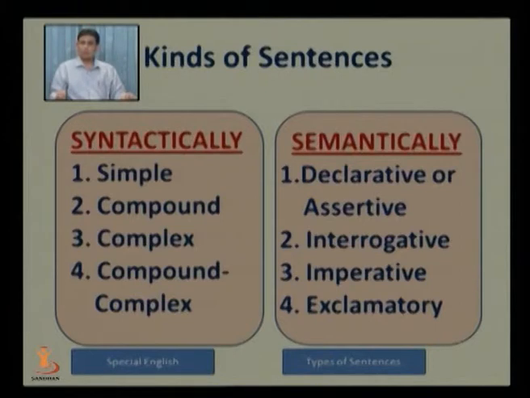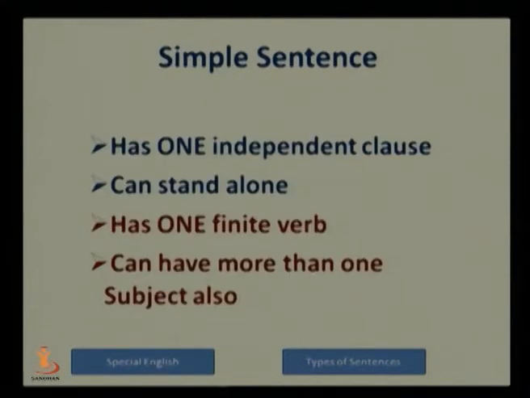If you look from the point of the meaning which the sentence conveys, we have four different types. They are declarative or assertive sentences, interrogative sentences, imperative sentences and exclamatory sentences. Now let us discuss all these different kinds in detail.